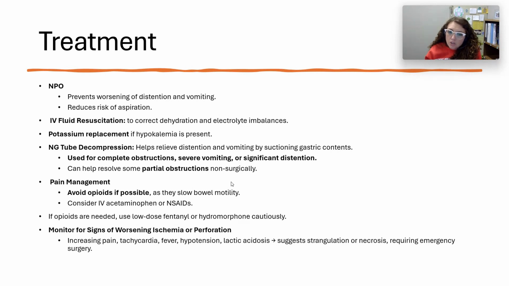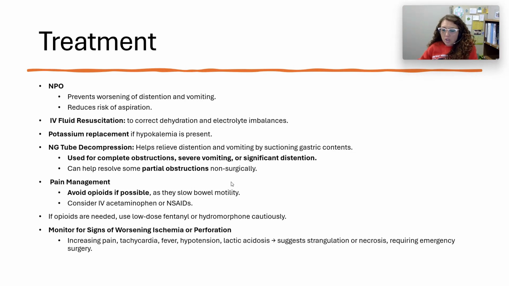And then monitoring for signs of worsening ischemia or perforation. I think it's important that when you say that, you've got to have a good idea what your patient's baseline assessment looks like. They're already sick, they've already got an obstruction, whether it's partial or complete, or if it's partial, does it become complete? So I need to be able to start recognizing changes from their baseline.